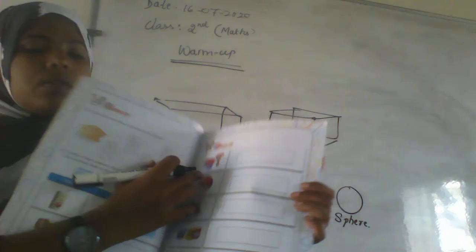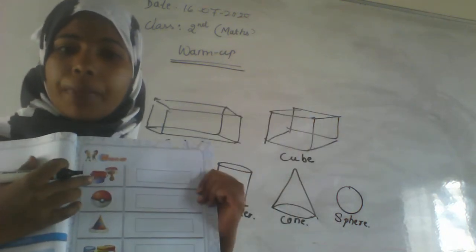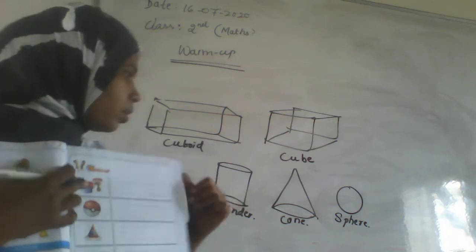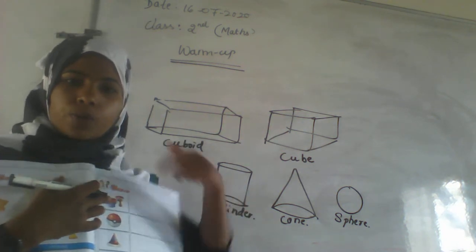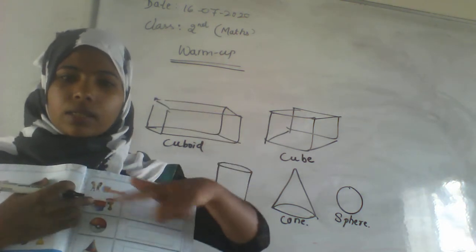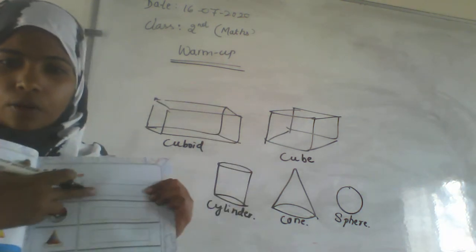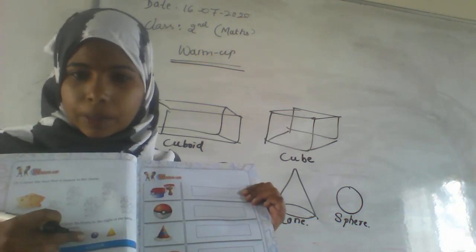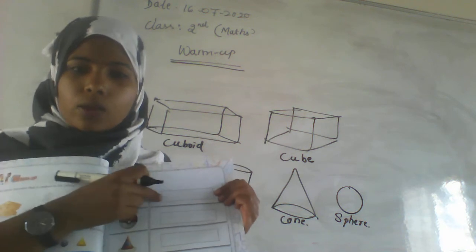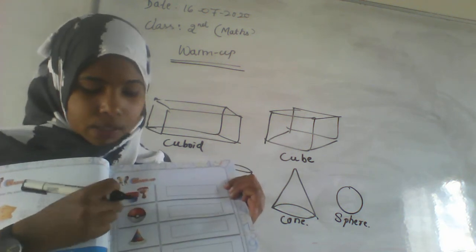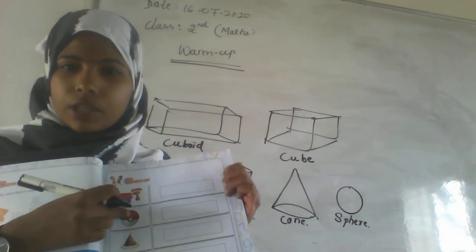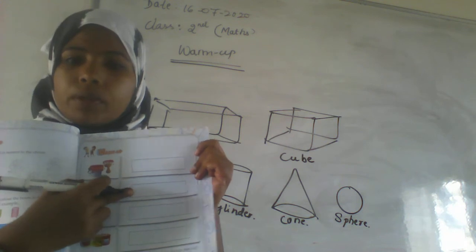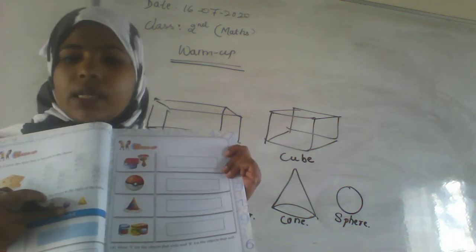Just color this box with the green color. Next, they have given a paint box, a paint container, and which is the shape here? Yes, cylinder, because both the upper and lower are in circular shape. That's why the color of this will be pink. Just color this box with the pink color. Next one is a sphere, the one ball they have given, and color this ball with purple because they are saying the sphere color is purple.